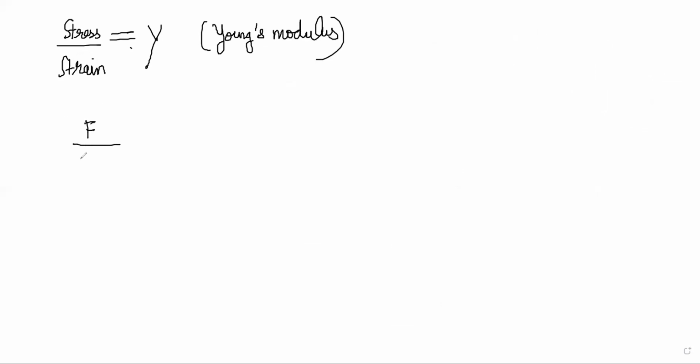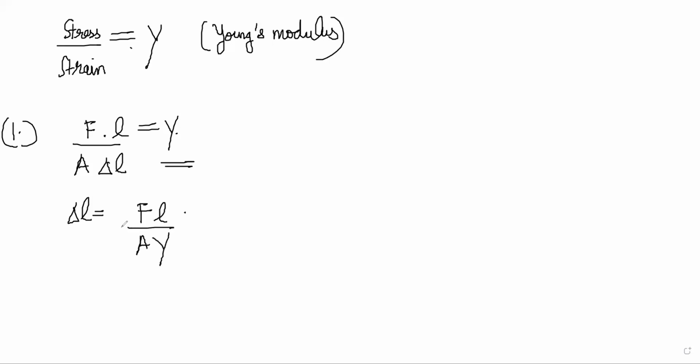So F by A over del L by L is equal to Y, right? Now, if you know the Y for a particular body, you can find del L in a different situation without doing any experiments. You can write del L is equal to FL by AY. So that is longitudinal stress.